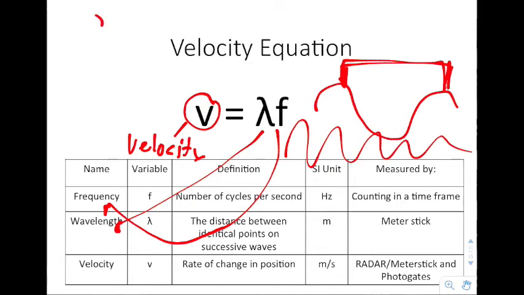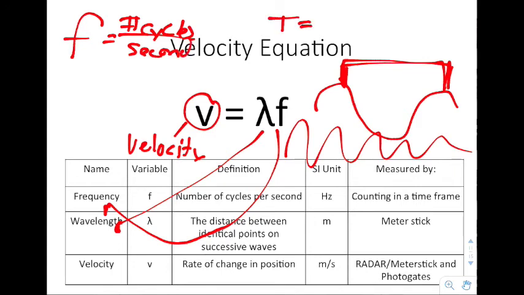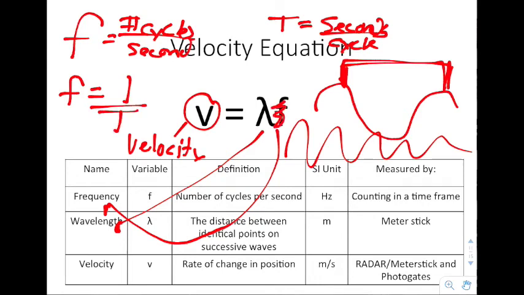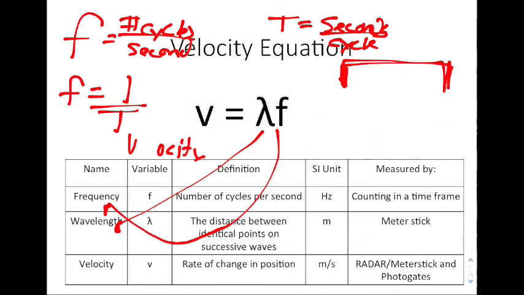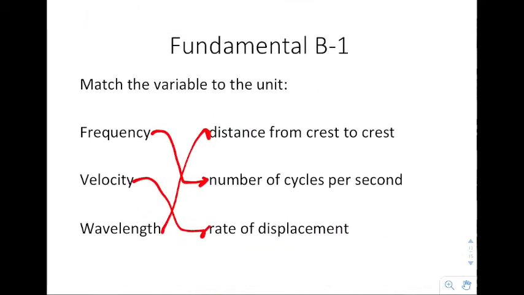Well, frequency is the number of cycles per second. When we're talking about time, time is the number of seconds per cycle. So they're inverses of one another. So when you say frequency, what you're really saying is 1 over the time. If you put 1 over time instead of frequency, you have a distance term, a time term, and you have distance over time. Now that's just showing you where it comes from. We're still going to use the formula V equals lambda f. That's what we use.